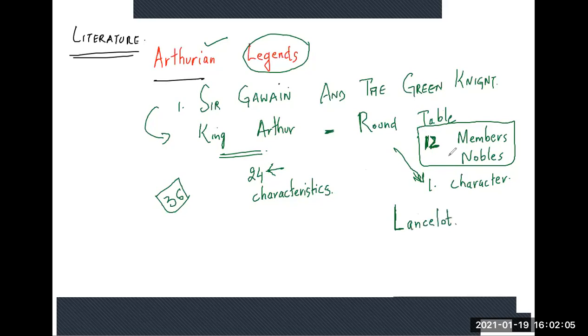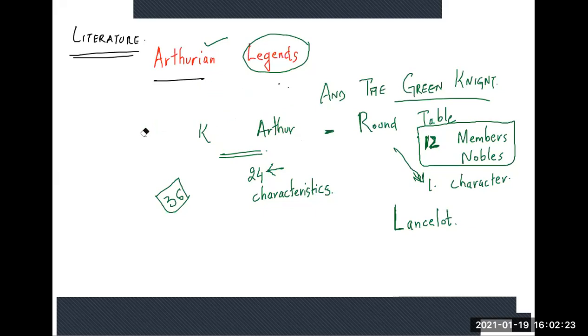Lancelot. He was one of the members of the Round Table and many others. So that's about Sir Gawain and the Green Knight. Figure out why he was called the Green Knight. Why is Sir Gawain important? How is the tale different from Beowulf?